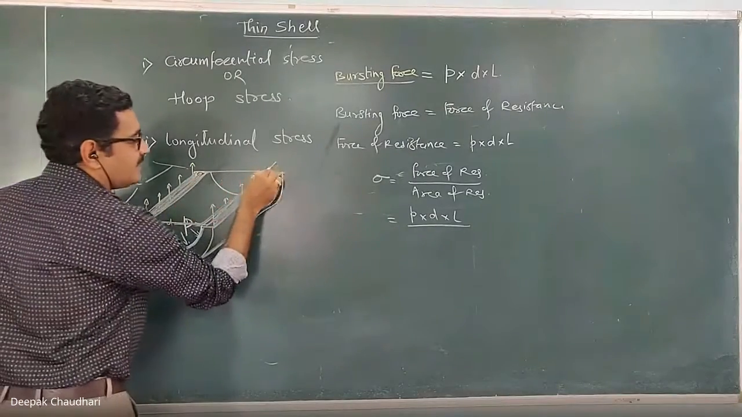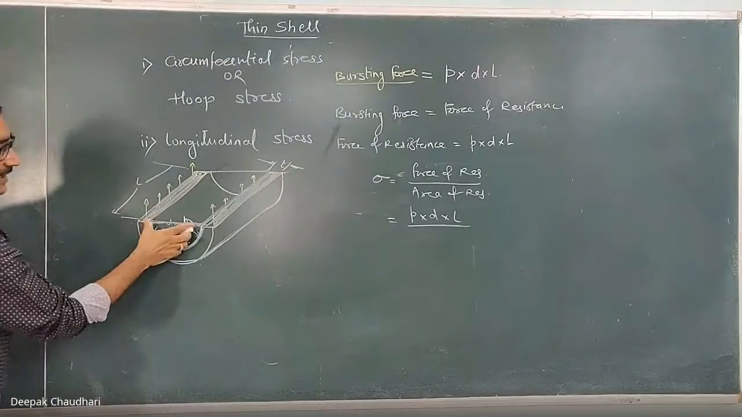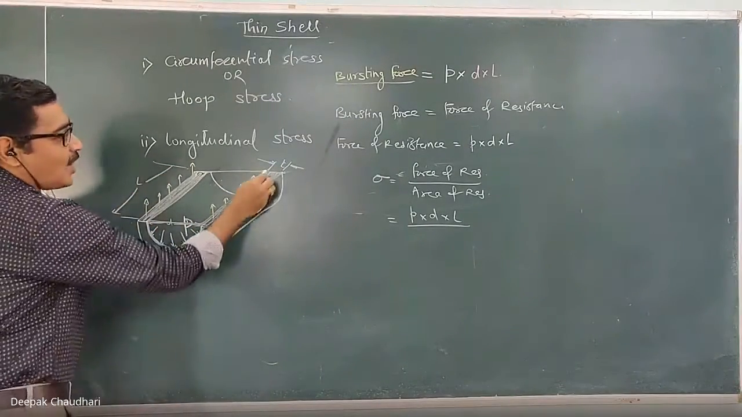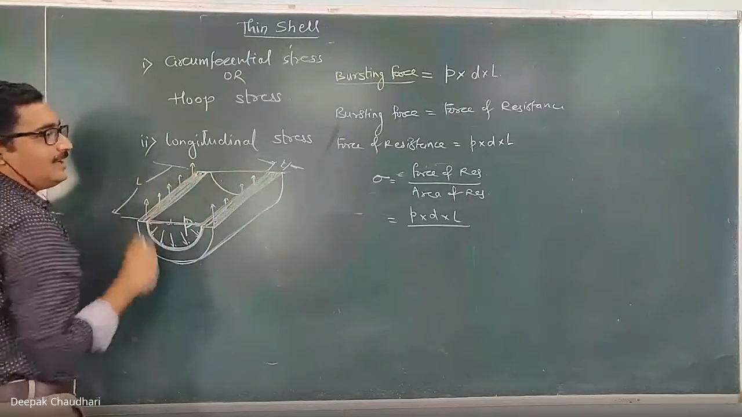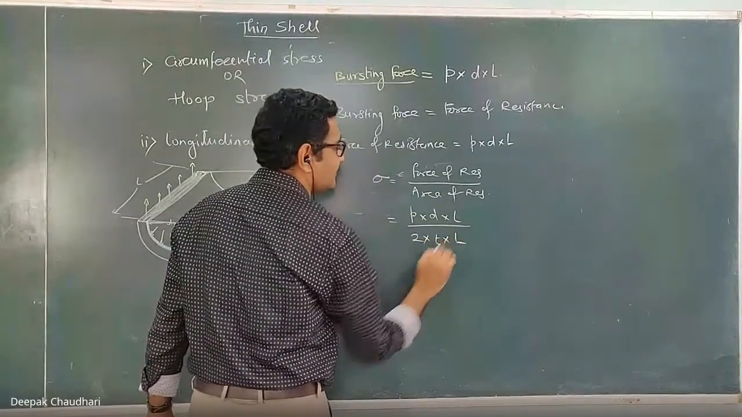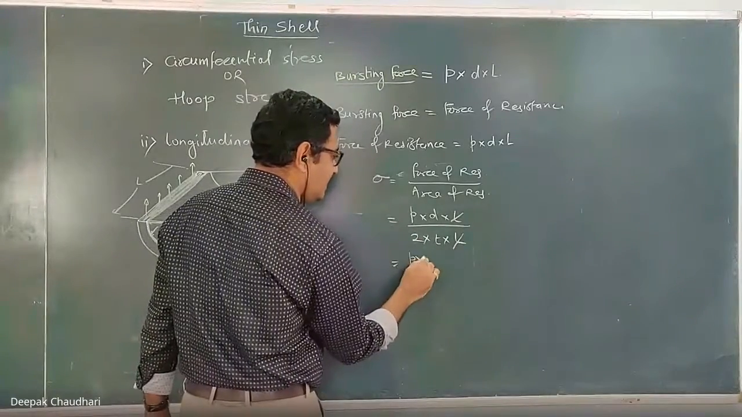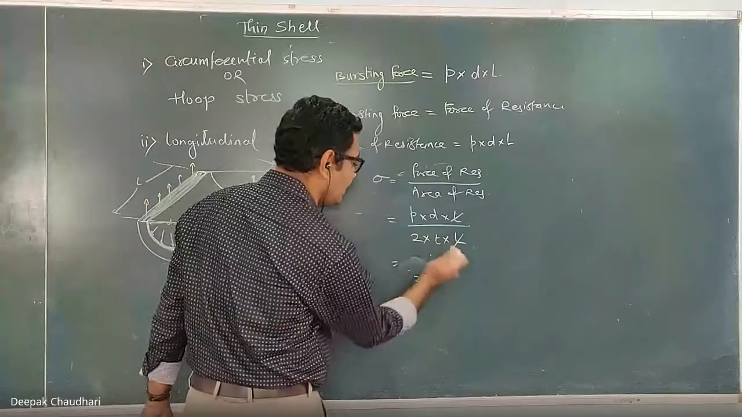Now, if I consider the shell thickness as T, D is the internal diameter, shell thickness is T, and L is the length here. Then how much is this area? It is T into L, and this area T into L. So how much is the total area of resistance? It is 2 times T into L. So L and L get cancelled, and you will get the stress as P into D upon 2T. That is PD upon 2T.